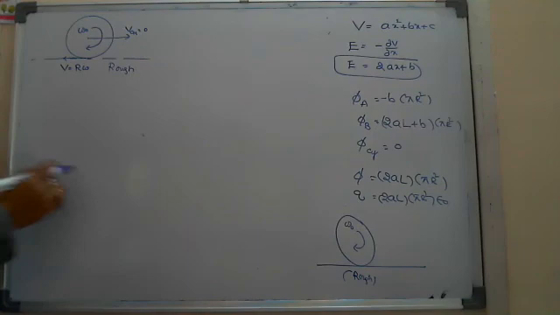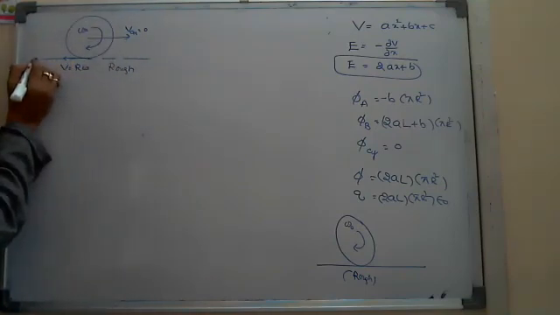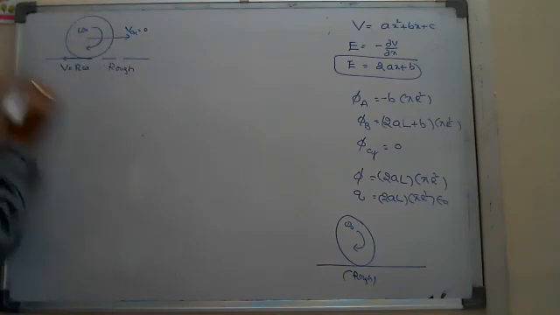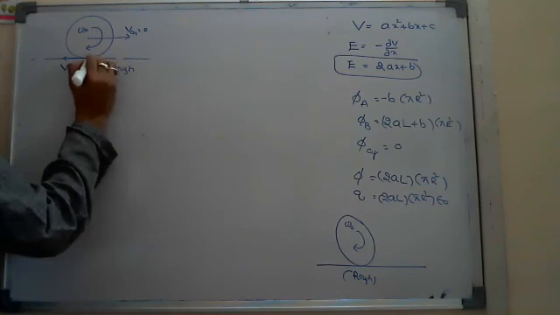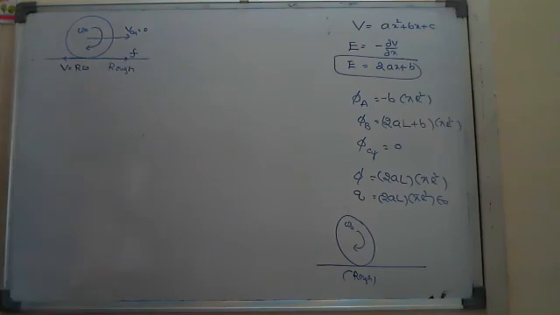So here don't assume the friction acts in this direction. Why? Because these points are trying to move to the left side. That's why friction will immediately act in the forward direction. This is the direction of friction.